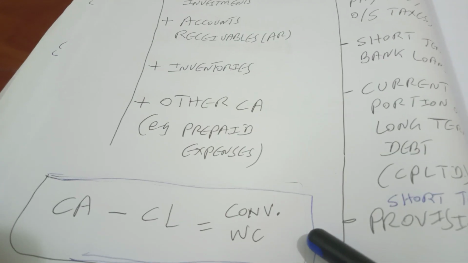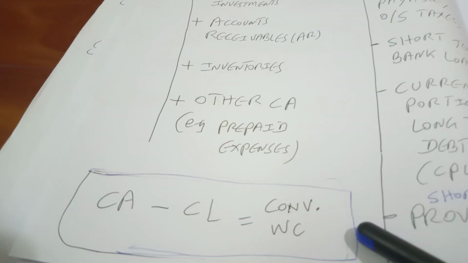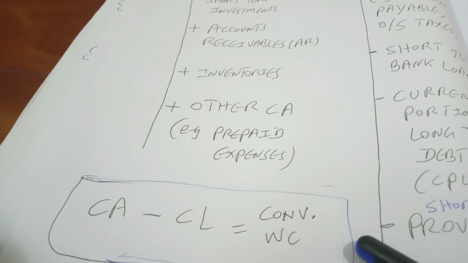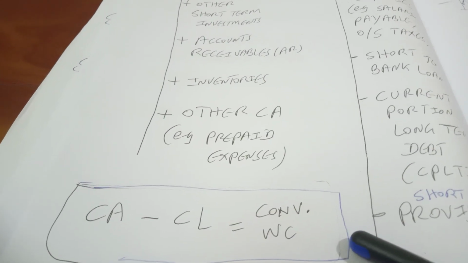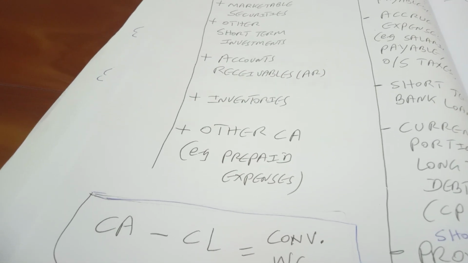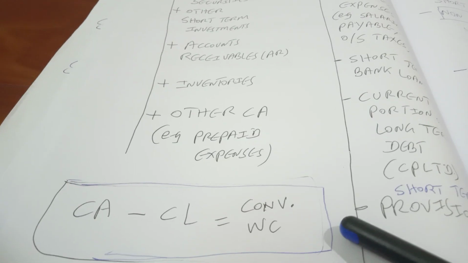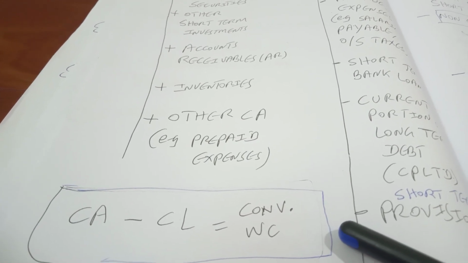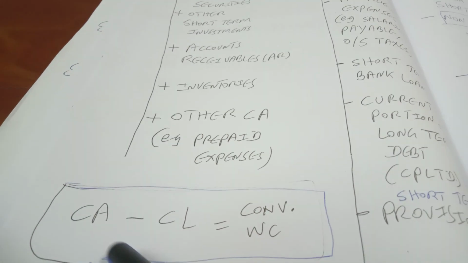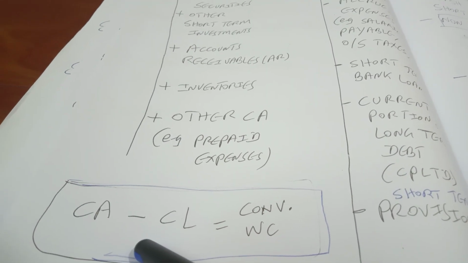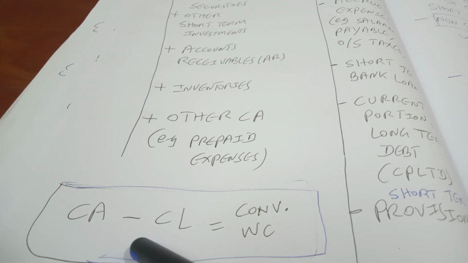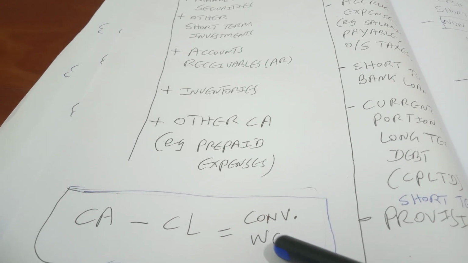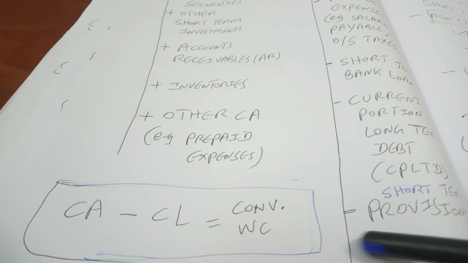So if you want to find out the conventional working capital, for example, for Reliance Industries Limited, or for Marico Limited, or for Sun Pharmaceutical Limited, what you have to do is just go to their balance sheet for that particular quarter or year and simply look at what is the total current assets of that company in that year or quarter minus what is the current liability of that company in that period. You will get the conventional working capital, right?